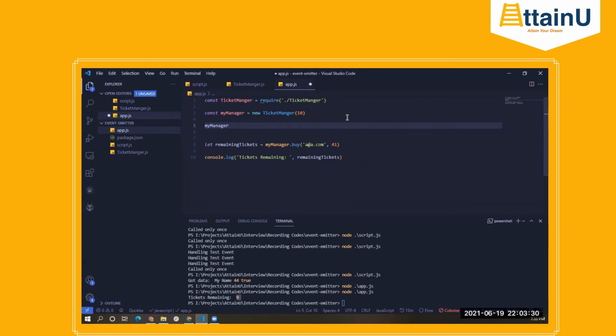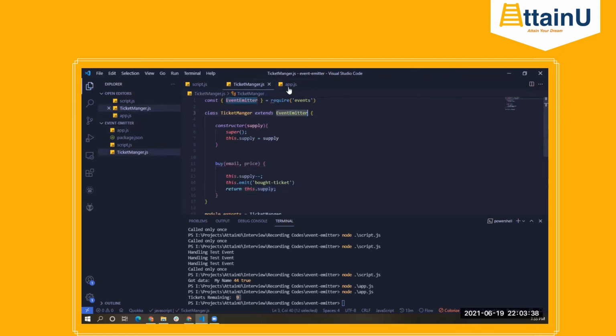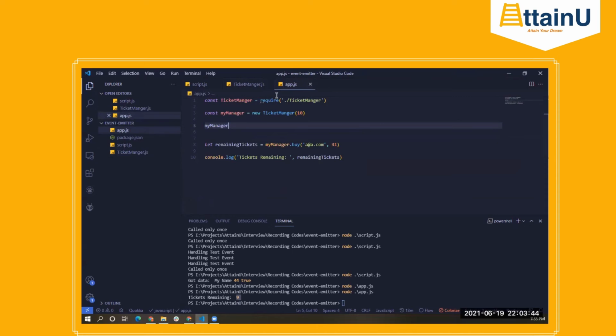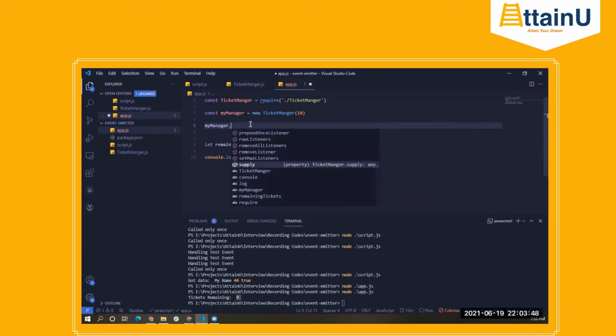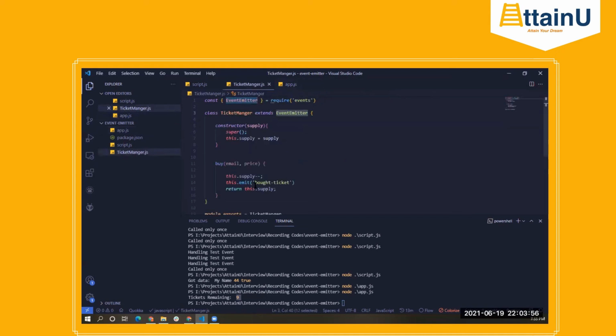Now this instance is an instance of TicketManager, which also inherits from the EventEmitter class. This means all the functions available in the EventEmitter class are also available in TicketManager. So I can just say myManager.on. What was the event name whenever the ticket was getting bought? ticket, right? This is the event name.